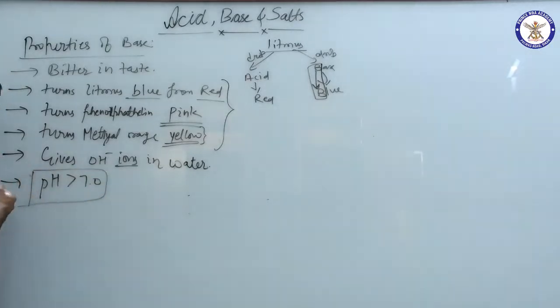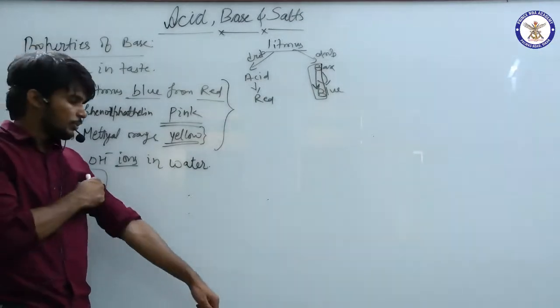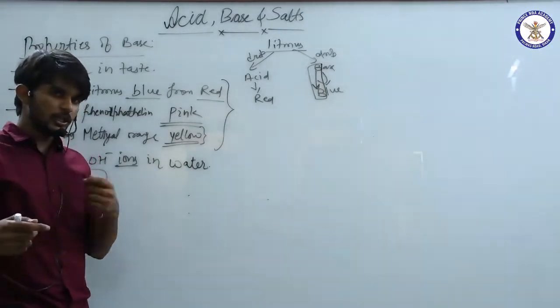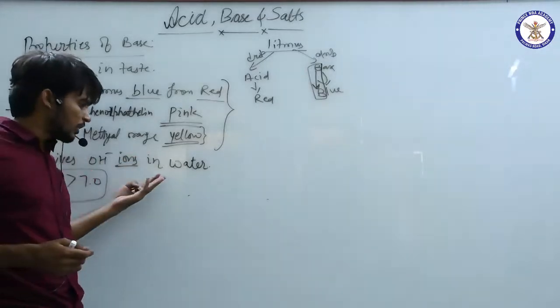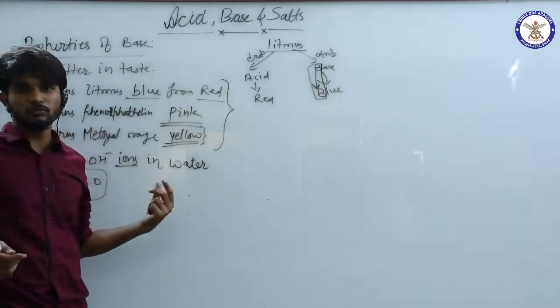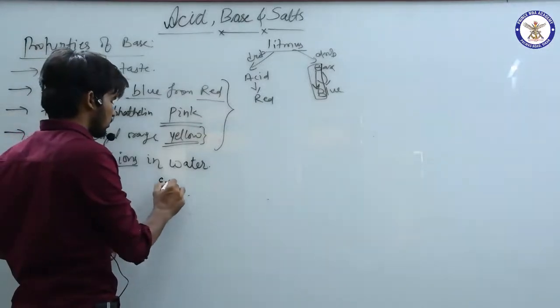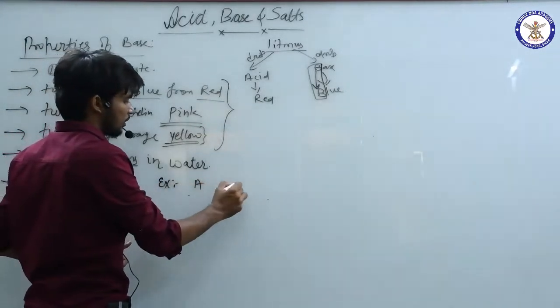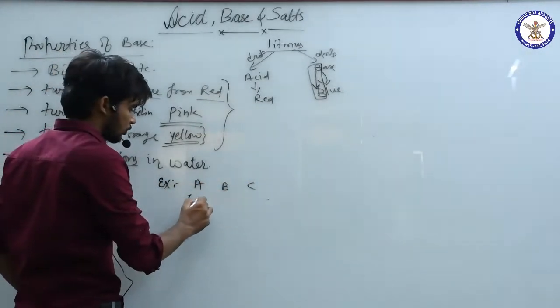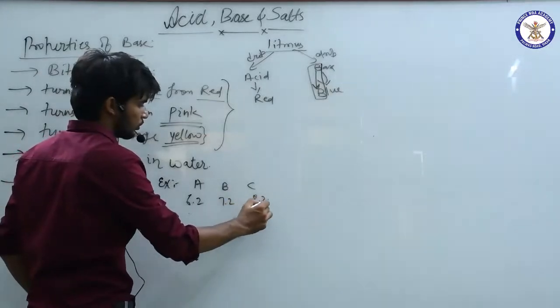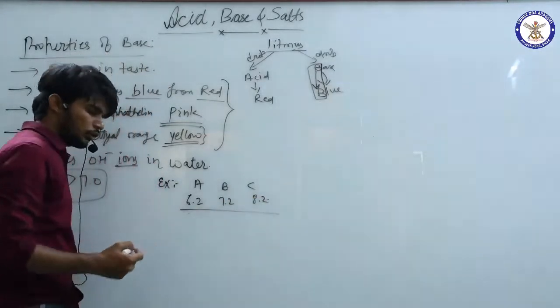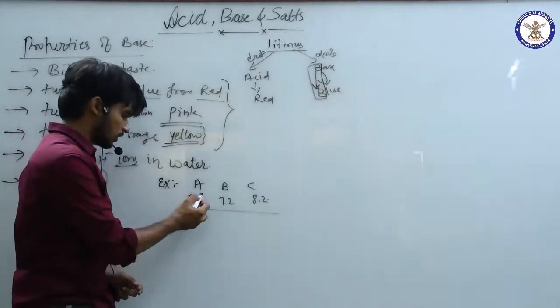Again, I told you in the section of acid that the pH of acids is less than 7 and the pH of bases is greater than 7. So you may be asked a question from the pH perspective. Just take an example. We have A, B, C and 6.2, 7.2 and 8.2. Which is acid? I know less than 7 is acid, so this is acid.